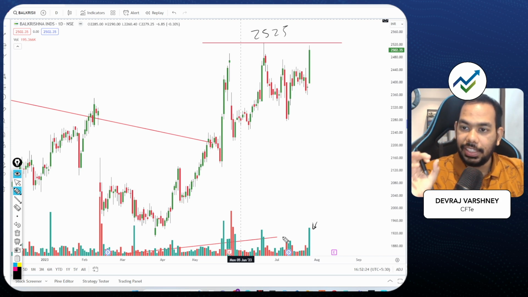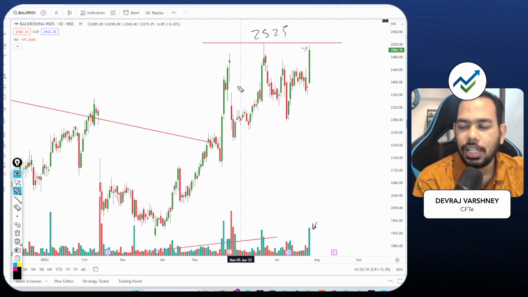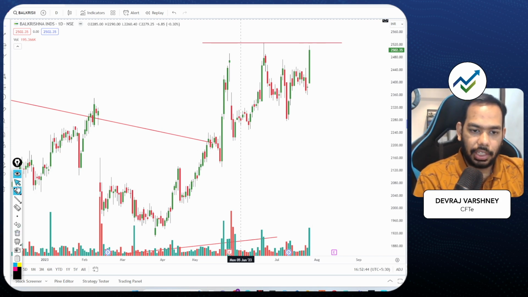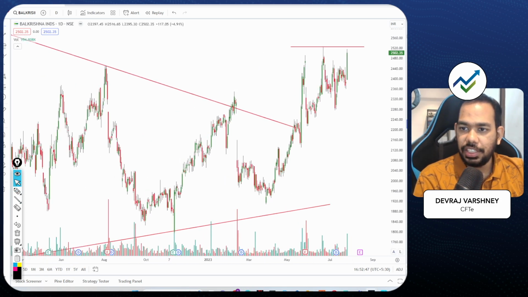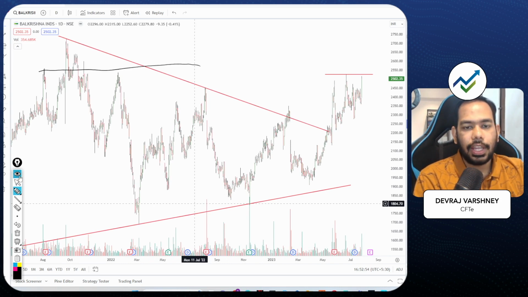A very strong green candle, and it ended very well. There is no bigger wick. You can see the wick is also small. So I would like to try here, and 2525 would be the level. If it clears, I think 2600, you can see here 2600 is this area where we saw some resistance. So till 2600 I'm expecting, if we get a successful breakout in intraday.